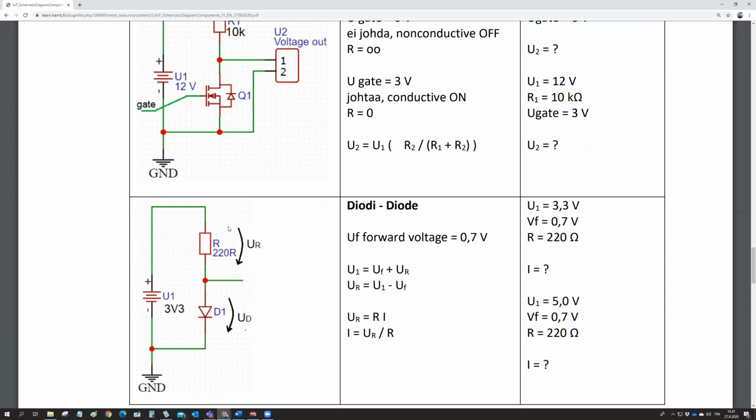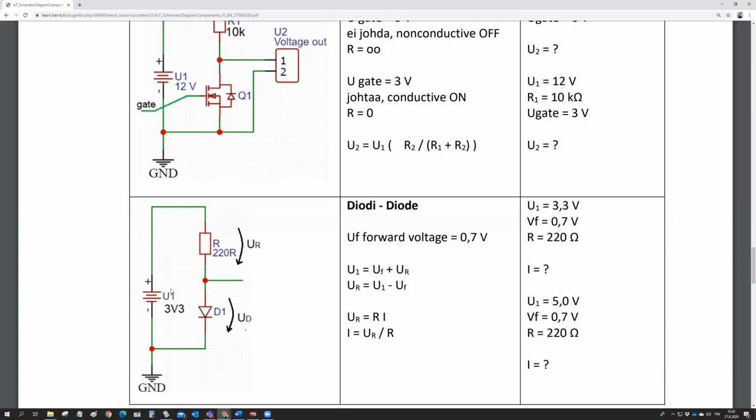And 2.6 divided by 220, and then you get roughly 10 milliampere, the exact value about 12 milliampere. So roughly, as a rough estimate, this is about 10 milliampere. The more exact value seems to be 11.81 milliampere.